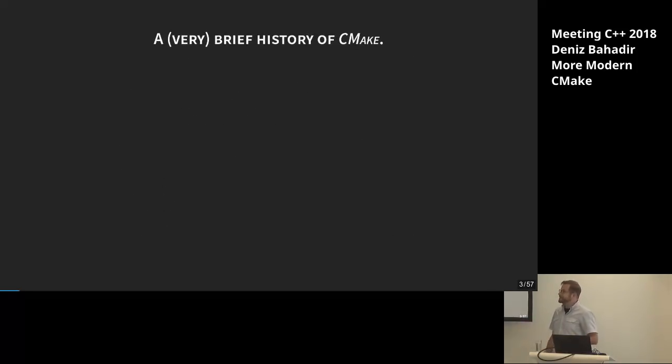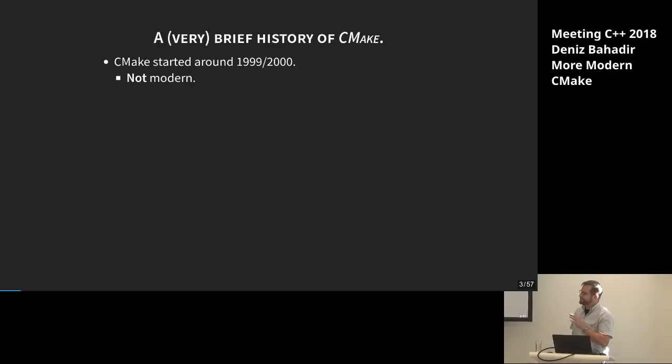When did it start? So let's start with a very, very short and brief history of CMake. It started around 1999 or 2000. Not really sure. In one of these years, the first release came out, and that's definitely not modern CMake. That's a really old one. I think that doesn't even work today anymore.